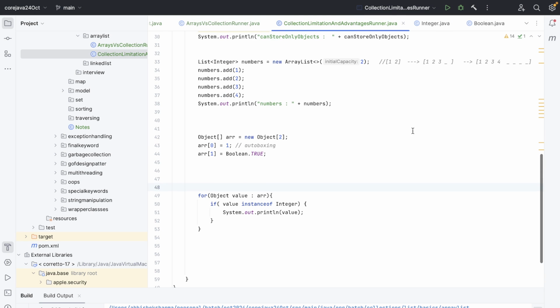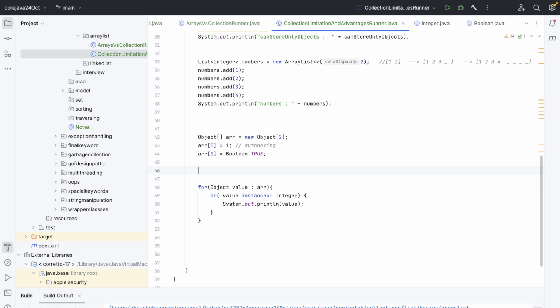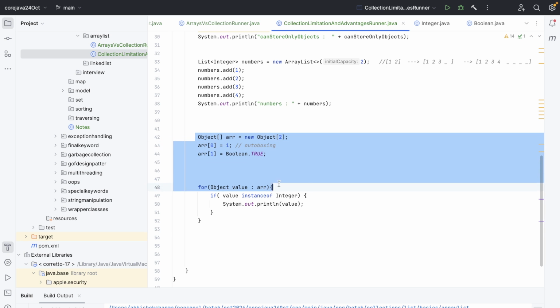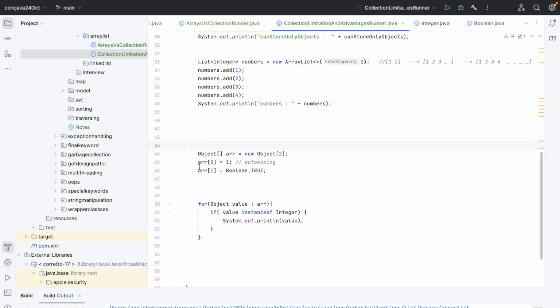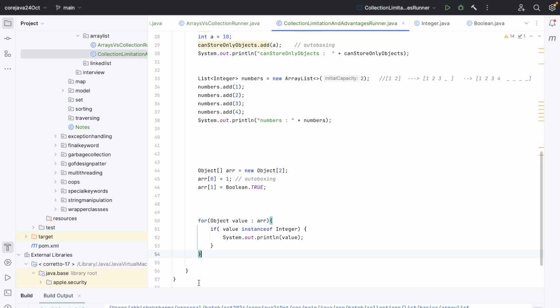All right. This example is just in case someone asks you. Nobody is going to ask, but if someone asks whether it is possible, without using any collection, to store homogeneous or heterogeneous data, can we store it? Yes, we can, right? We have already seen this, it's the same thing with the array. But without objects we cannot do it; with primitive data types we cannot use it, with objects we can. The Object class is the parent class of all Java objects, so an array of Object class can store heterogeneous data. Nobody is going to ask you this, but if someone does, this is the answer and this is the code that you can write.